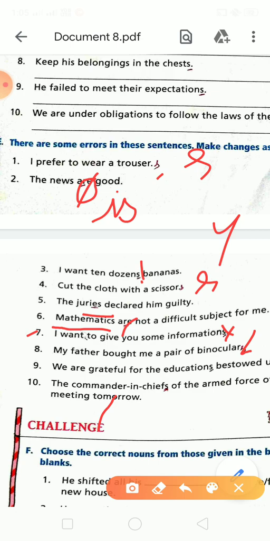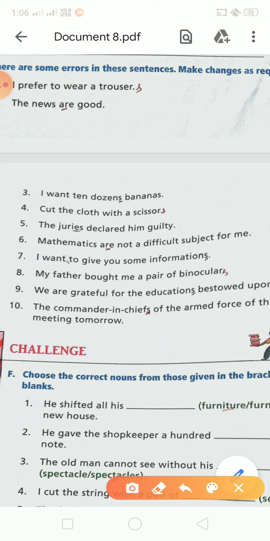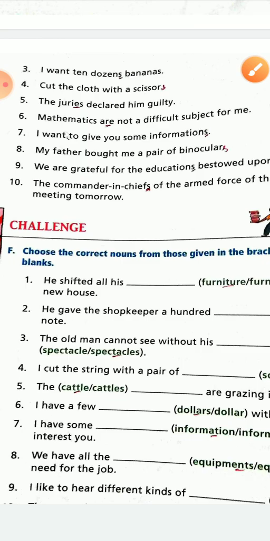In the 9, we are grateful for the educations. In the educations you will remove the S letter. Okay, remove the S letter and rewrite this sentence in the correct form. Okay, in the 10th sentence, here is the chiefs. You can see commander in chiefs. So remove the S letter and it will be the correct sentence. Okay, so I hope you have completed this exercise.